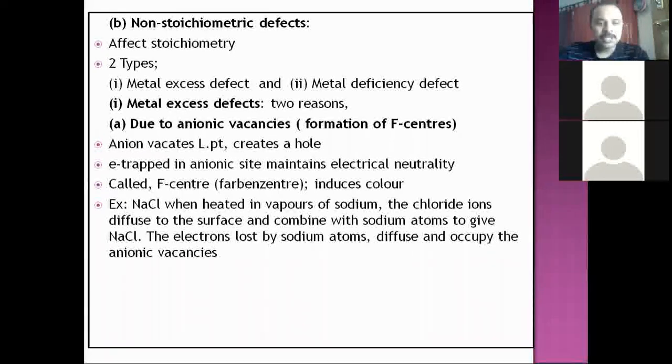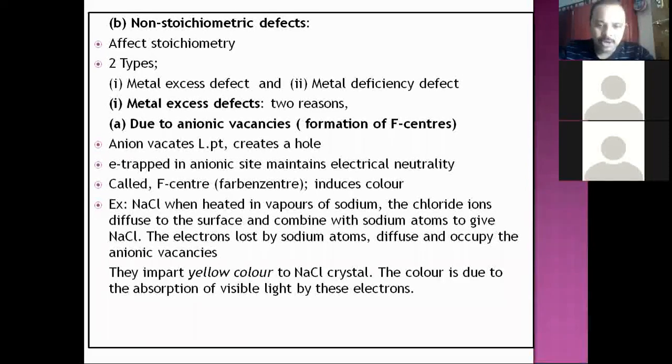And because of this, the NaCl, which is now having defects where electrons are trapped in the anionic vacancies, will be pale yellow. So it will appear slightly yellow. So they impart yellow color to the NaCl. The color is due to absorption of visible light by these electrons. So that's about metal excess defect due to anionic vacancies.